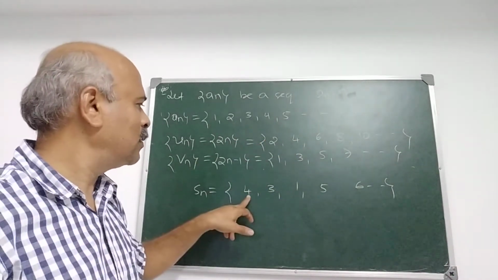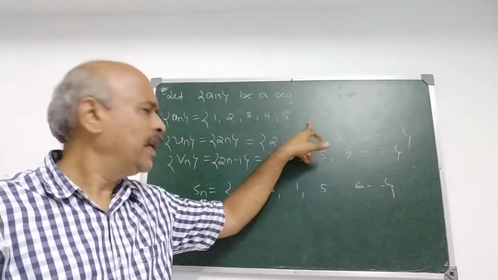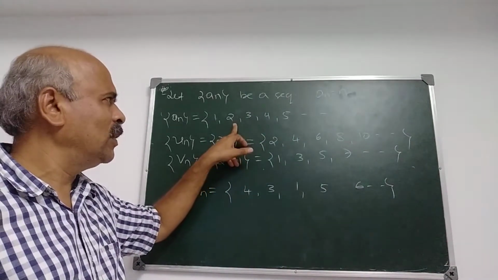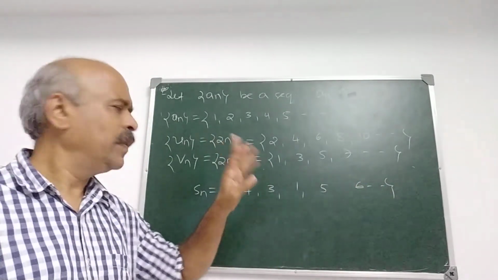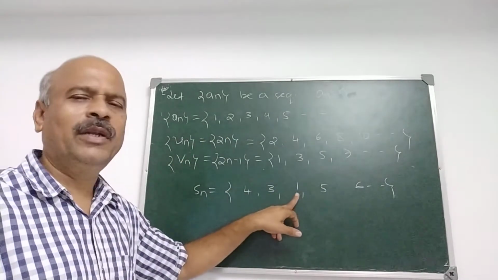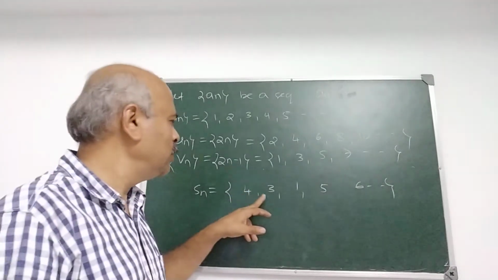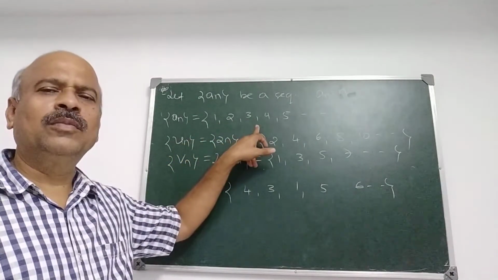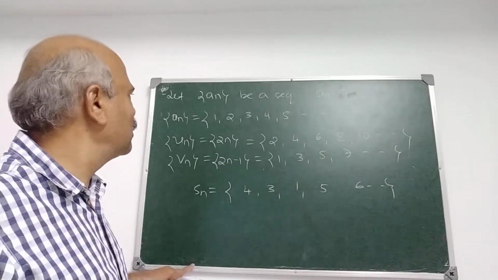Here 4 appears first, but in the sequence 1, 2, 3, 4, 5, the order must be the same. Here 1 appears as the third term. That is important. 4, 3, 1, 5 is not a subsequence of An.